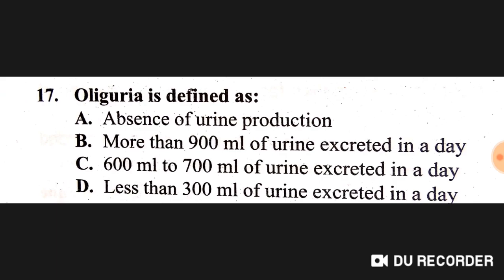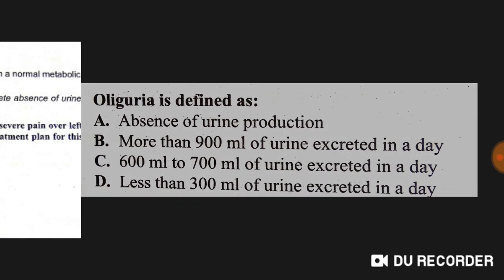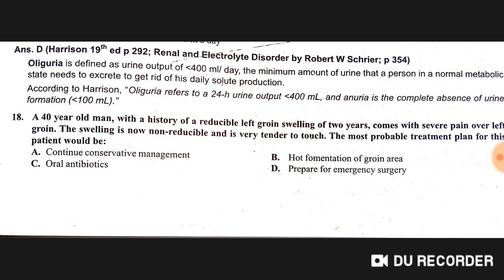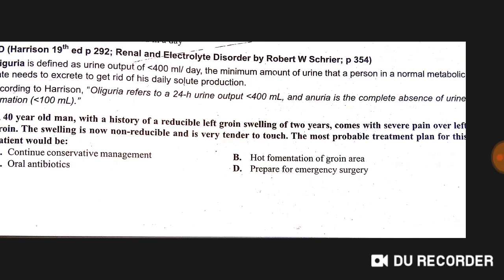Oliguria is defined as 600 ml to 700 ml of urine excreted in a day. C option is the right one? Now, oliguria is defined as a urine output of less than 400 ml per day, the minimum amount of urine that a person in a normal metabolic state needs to excrete to get rid of the daily solute production.